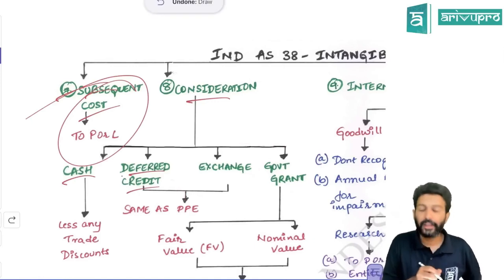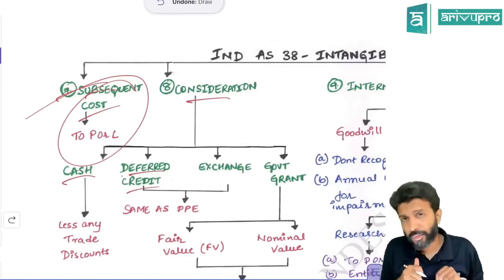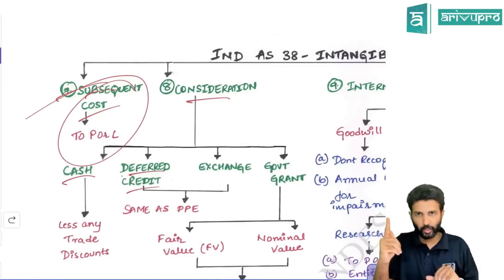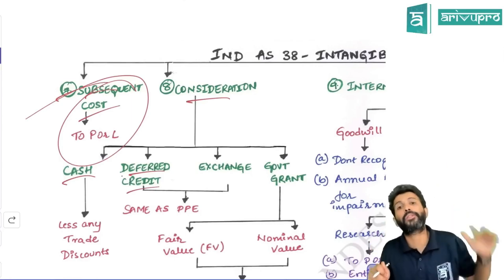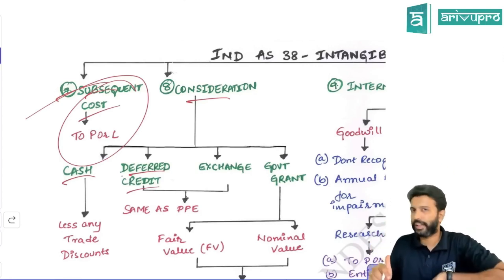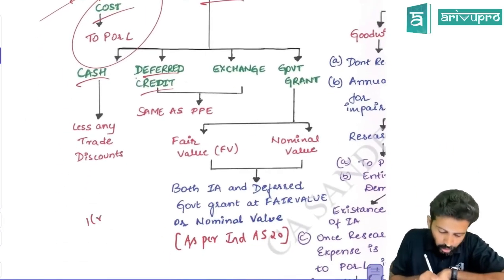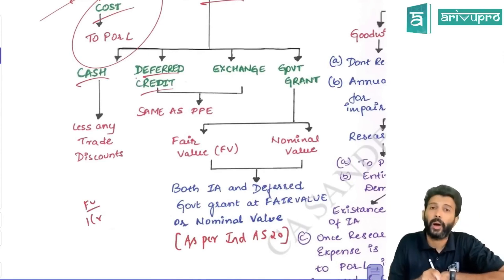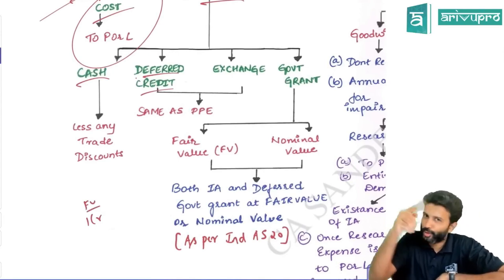What about government grant? Let's say the government gave you software free of cost. The software is worth 1 crore. That 1 crore software the government gave you free of cost. Then two options are available. Let's say the worth of the software is 1 crore, so the fair value of that is 1 crore. Okay. But how much did you pay? Nothing. So you paid 0.